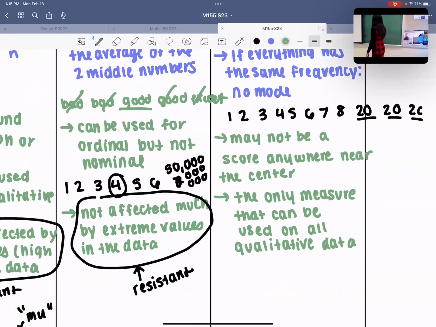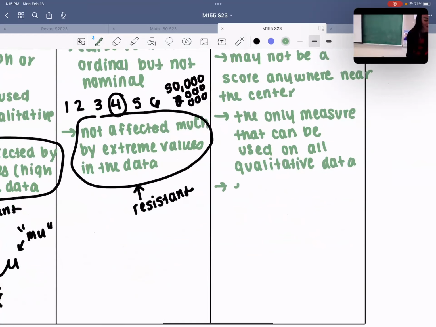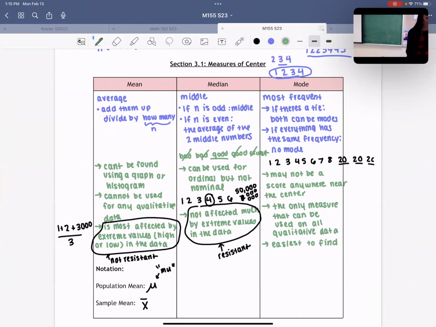The last one under mode, which I think is kind of fun, we said easiest to determine. Anyone agree or disagree with this one? Yeah, the mode is easy, right? You just find what happens the most, and oh, that's the mode for you. So the mode is easiest to find. Any questions on the properties of the different measures of center?